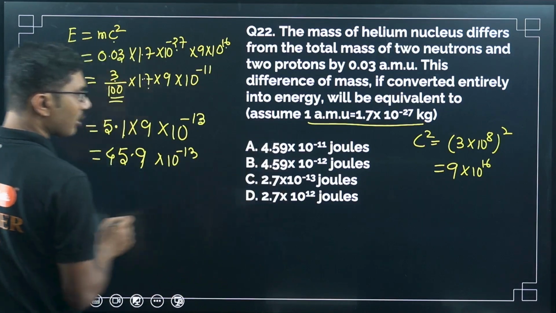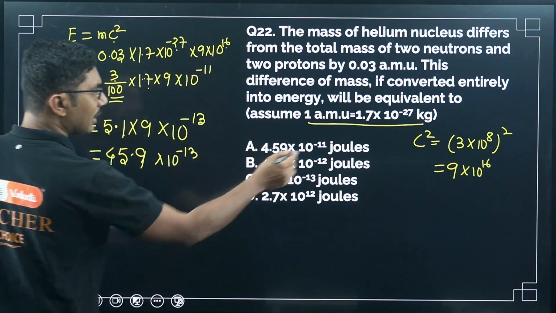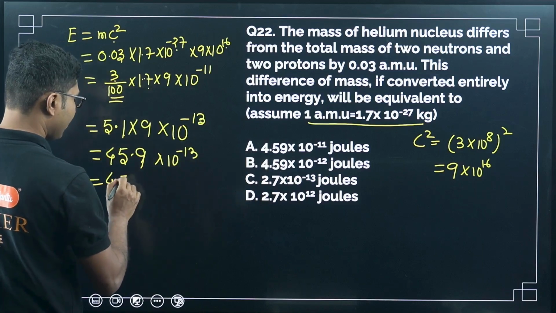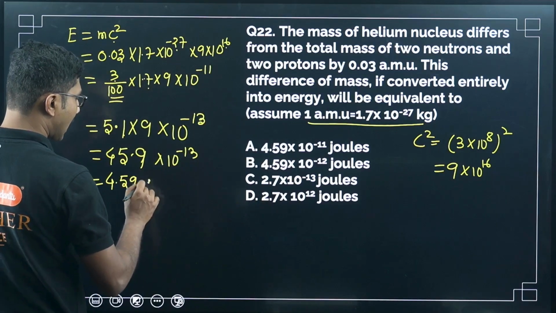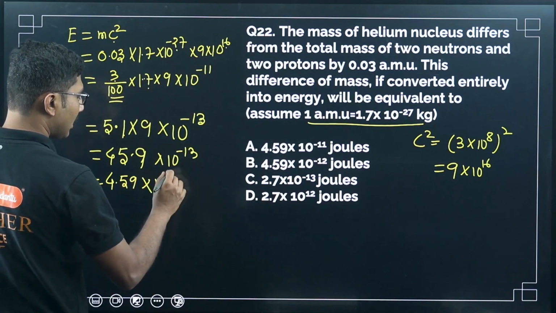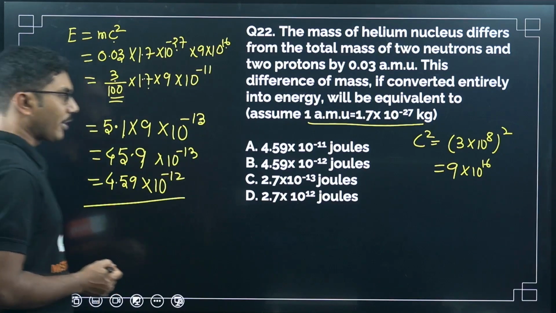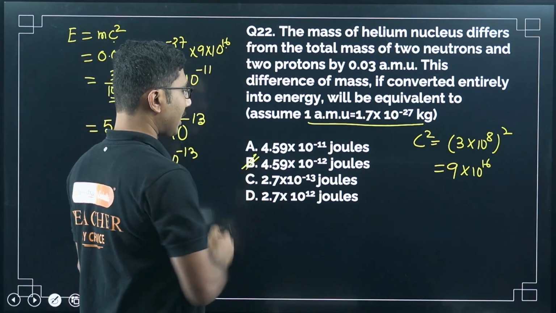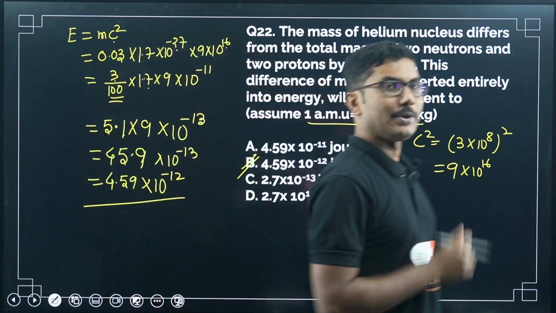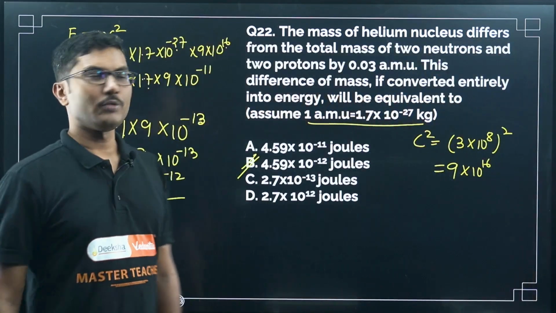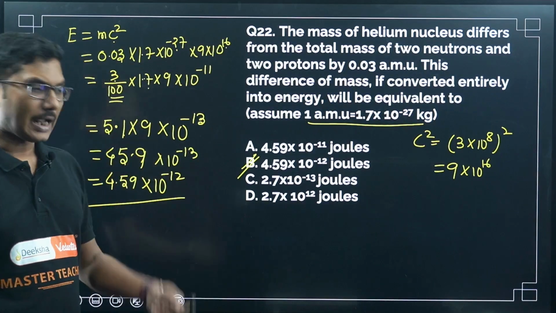Now if you check all the options, you have to be careful, only 4.59 is given. If you write 4.59, you are absorbing one extra digit, so the power will be reduced by 1, so it will be minus 12. So 4.59 times 10 to the power of minus 12 joules. Okay, be careful, this is just to check. The formula is easy, the only thing is that you have to be careful when you are doing the calculations.